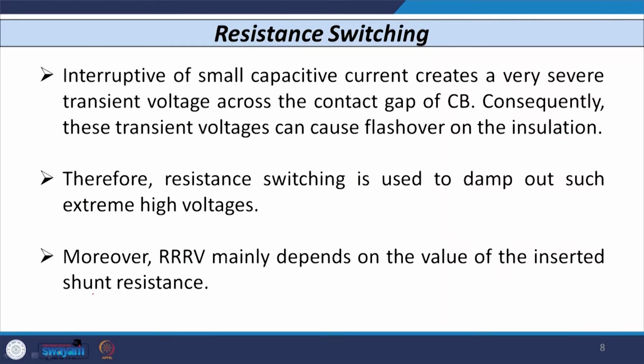As we have already discussed through the graph, the rate of rise of restriking voltage usually depends on the inserted shunt value of the resistance. So if I connect the resistance in parallel with the contact of the circuit breaker, the value of RRRV reduces and the breaking capacity of the circuit breaker becomes better.